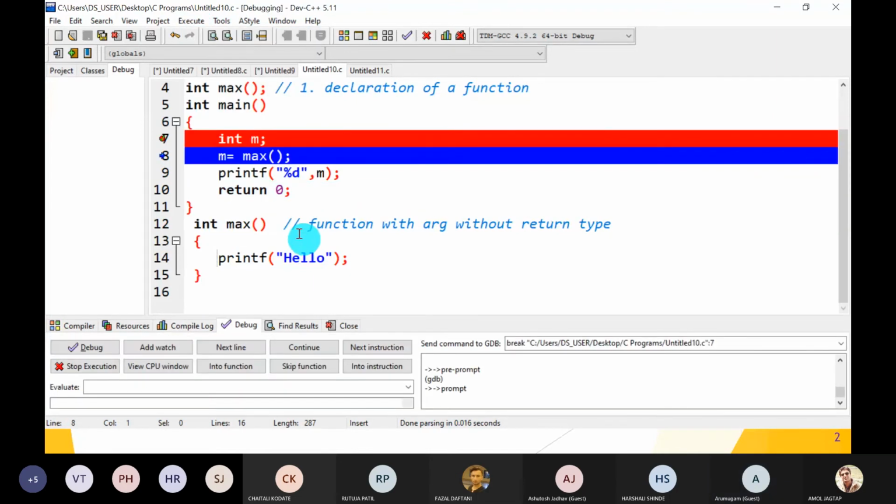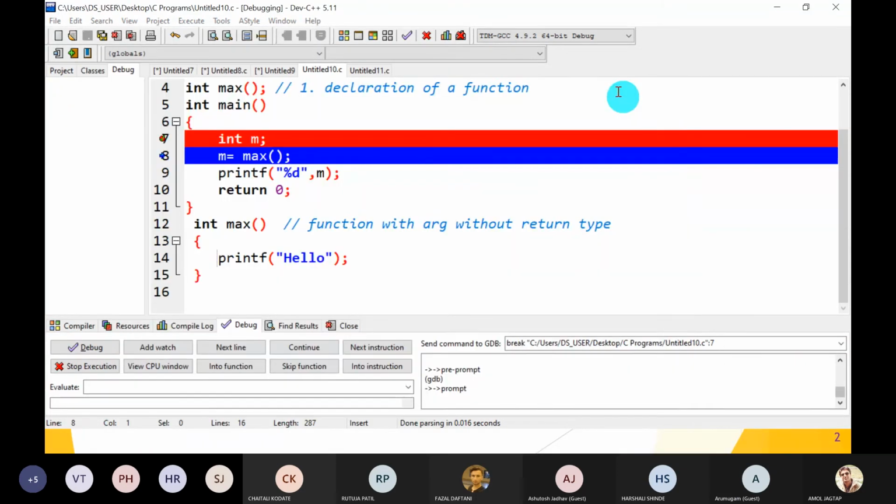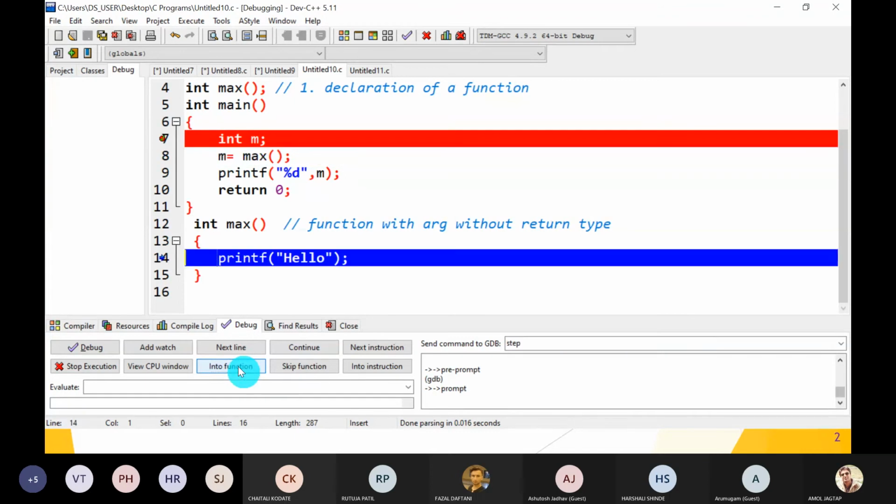Debug. Now what is the output? Initially it is blank. Now step into the function: this function call goes to its definition. I will show you by adding a watch. M is the local variable, so here its value is not displayed.